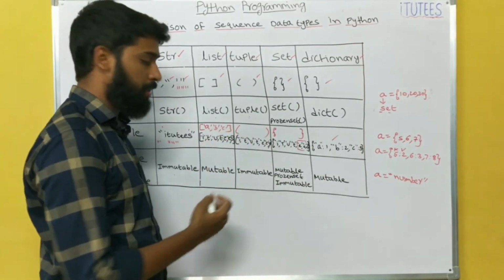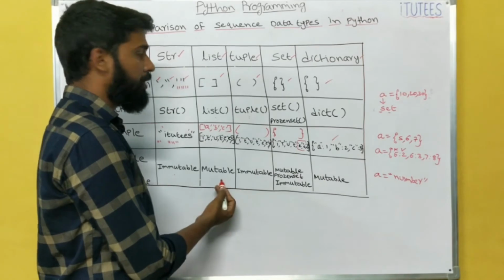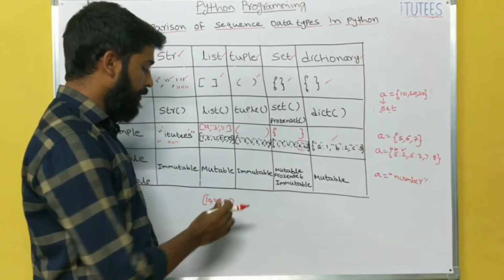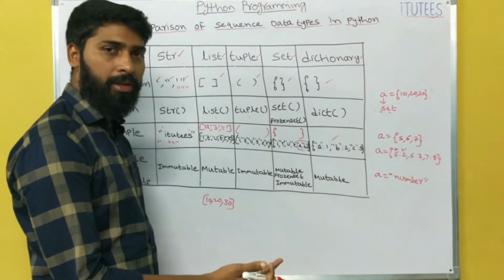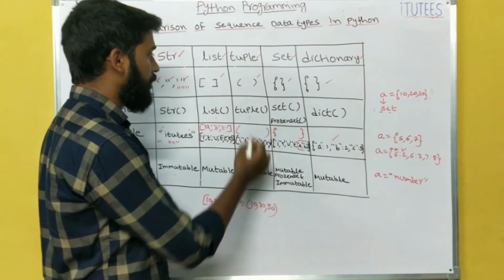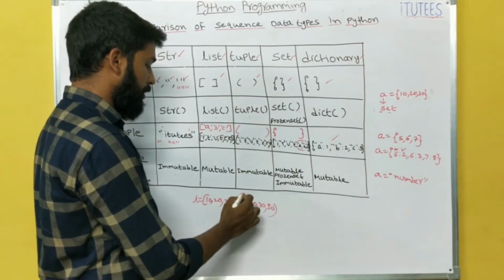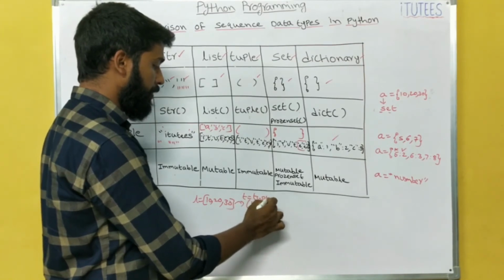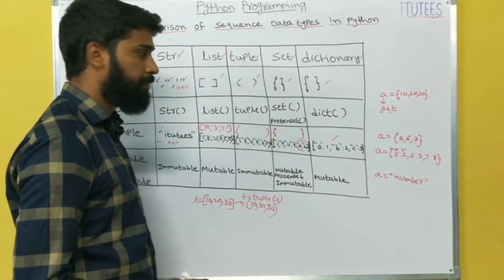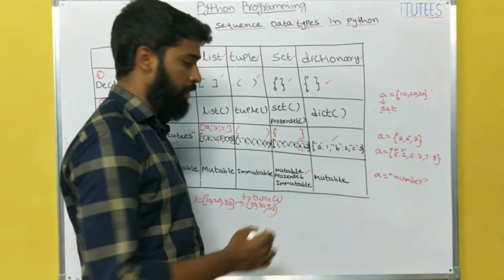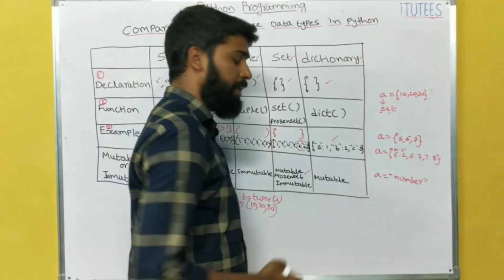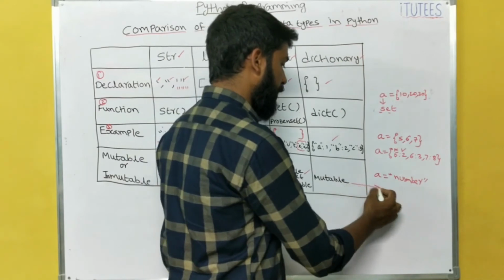So this is the tuple. A tuple is the immutable form of a list. For example, I have a list L with 10, 20, 30. If I don't want to modify this data further, then I can convert it into a tuple by using the tuple function: T equals tuple of L. That's it. Now this data cannot be modified. In a similar way, a set is mutable, but a frozen set is immutable, and a dictionary is mutable.